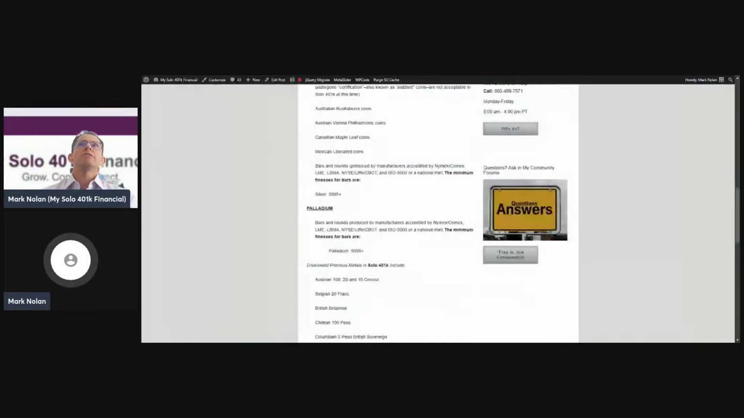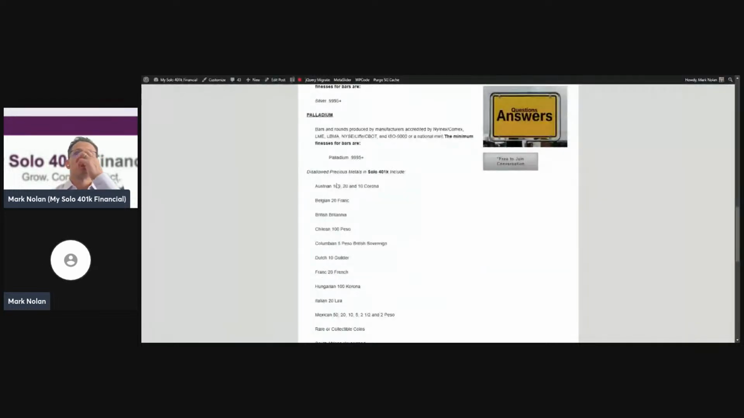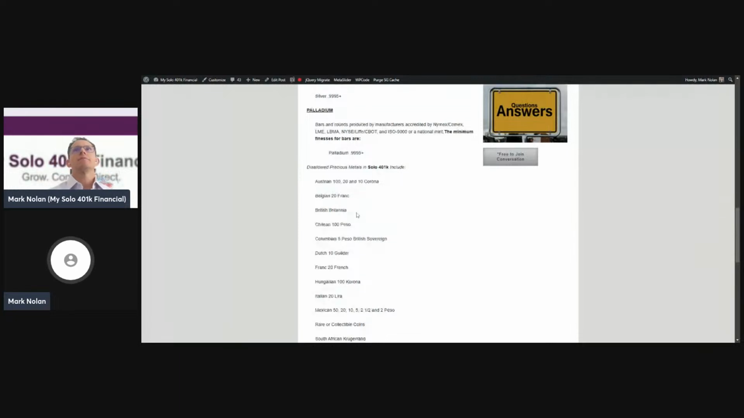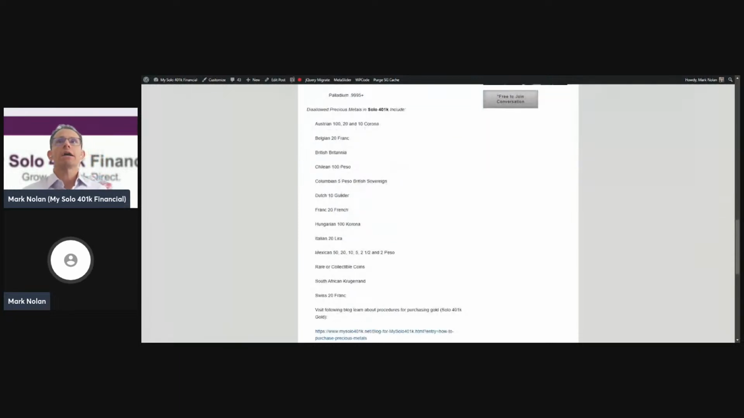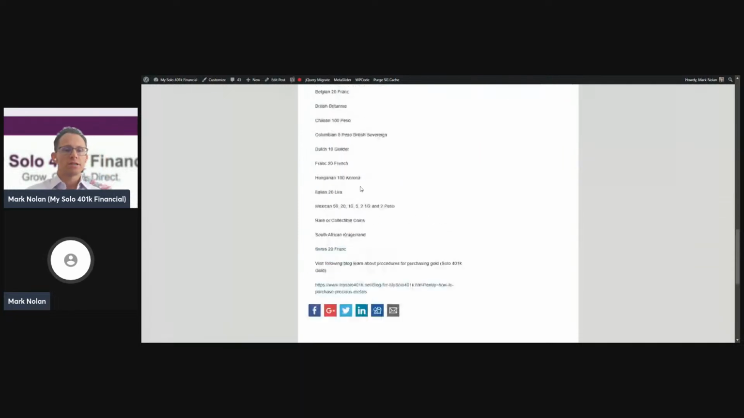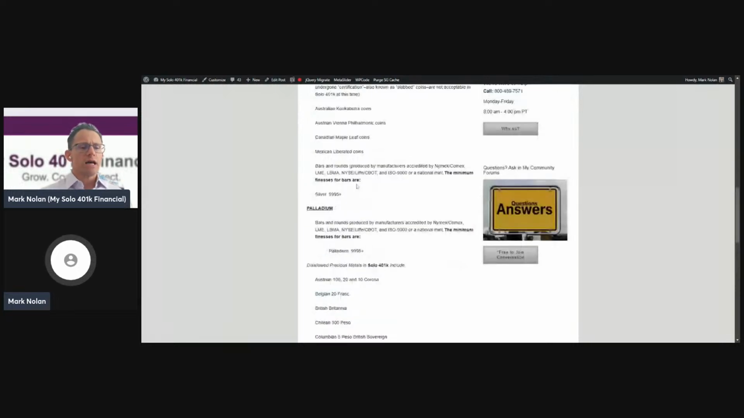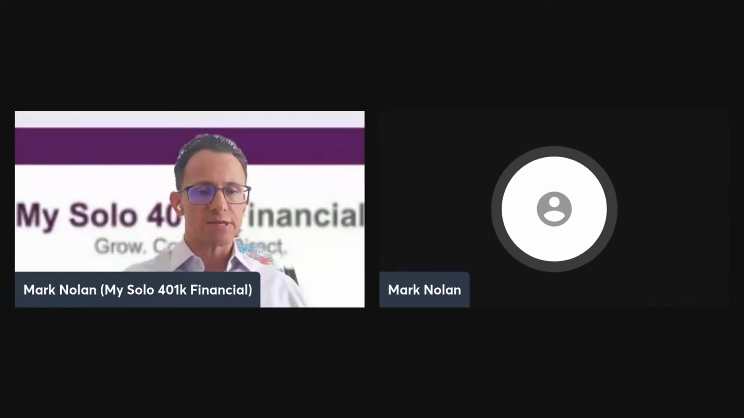Here are some disallowed types of precious metals. So the Austrian 100, the 20, the 10 Corona, the Belgian 20 franc. So here's a good list here. So as you can see, we have a lot of good resources on our website regarding investing in alternative investments. So that was just an example there of one type of alternative investment.